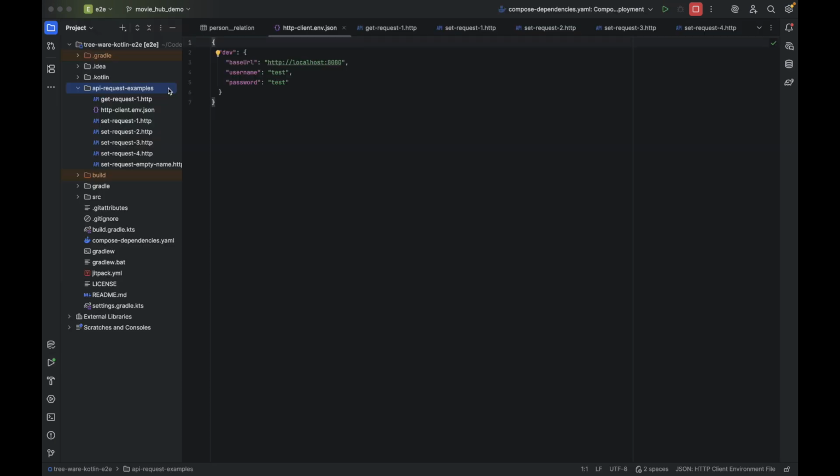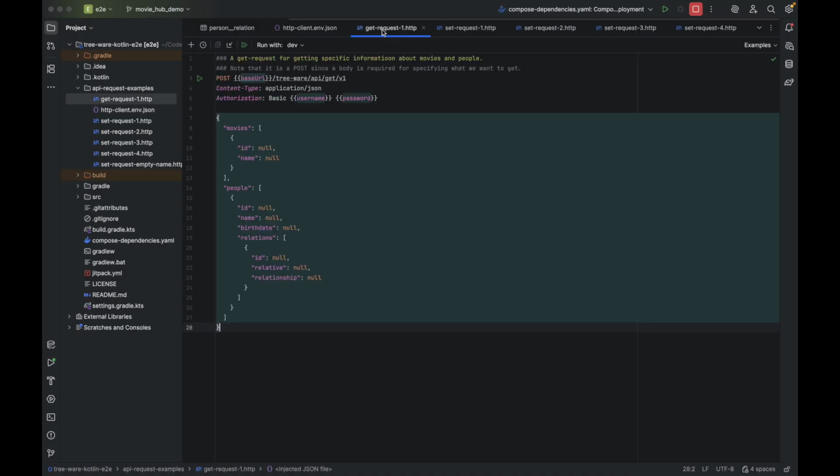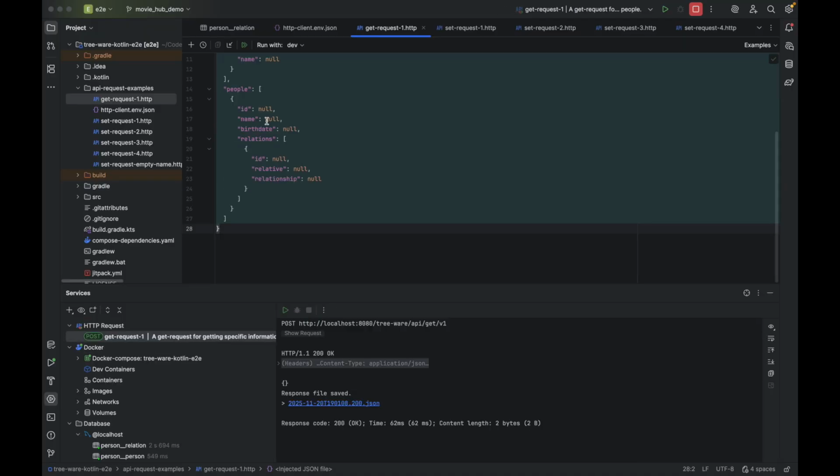The demo branch contains a directory full of API request examples. There is an environment file that points to the server and with the username and password. This is required but not implemented on the server side yet. And the environment file has to be specified in each of these example requests, the .http files. You specify it here. And let's run a GET request. And right now we get back a 200 OK, but nothing in the response.